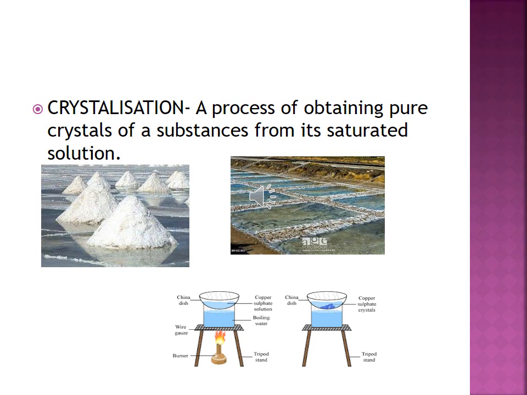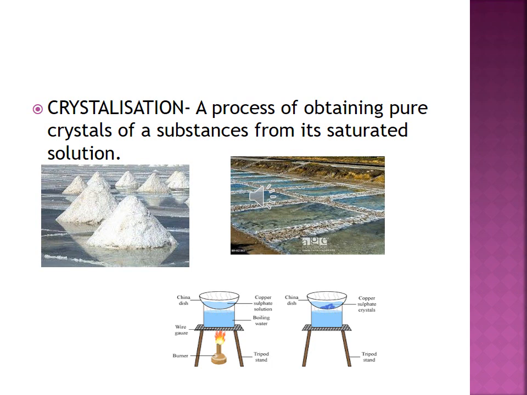But this technique of separation is not good because the salt obtained in this manner is not pure and the crystals are very small. So with the help of the crystallization process, in coastal areas they make a large and shallow pit. Seawater is collected in them. The heat of the sun evaporates the water. Since the water has a limited capacity for holding the dissolved salt, some of the salt crystallizes. These crystals are collected, again dissolved in water and filtered to remove the impurities, and the clear solution is again evaporated to get the salt.